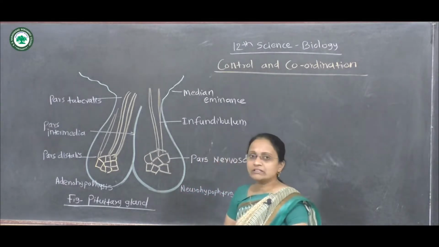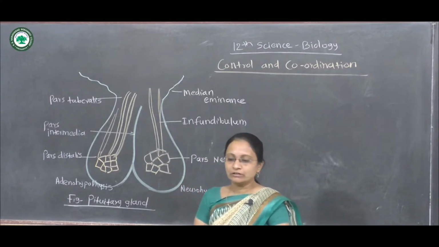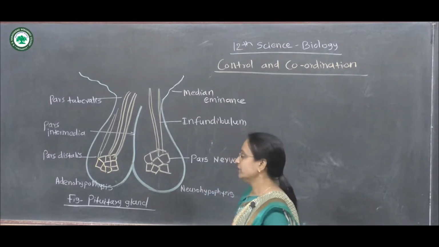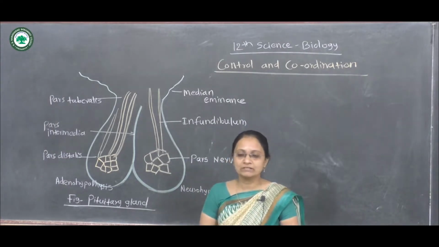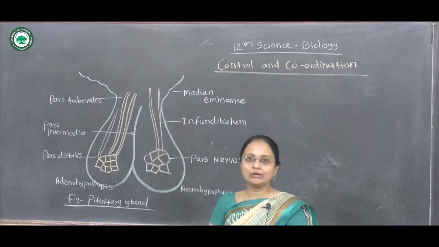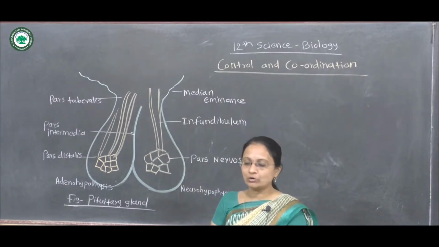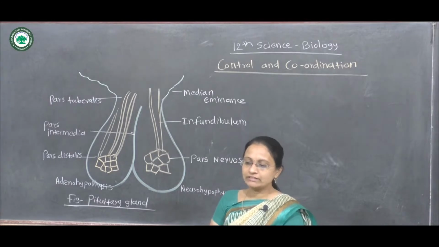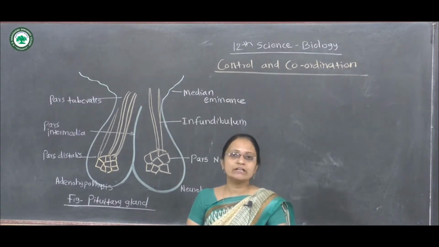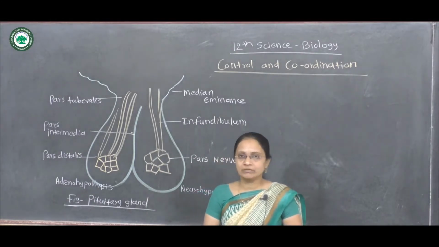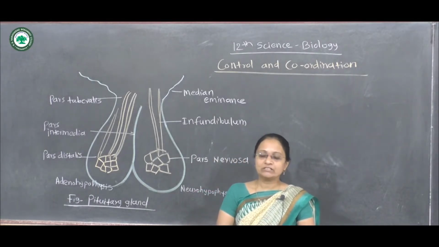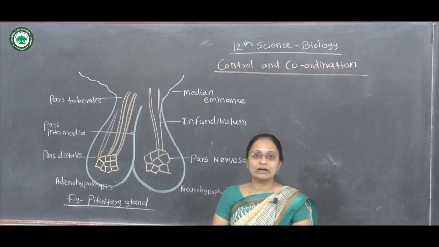Now this pars intermedia connects the two lobes, intermedia meaning in between the adeno and neurohypophysis, and it is poorly developed in human beings. That region is not too much developed, but it secretes the melanocyte stimulating hormone in most of the lower vertebrates, because in human beings it still does not have a proper advanced role.